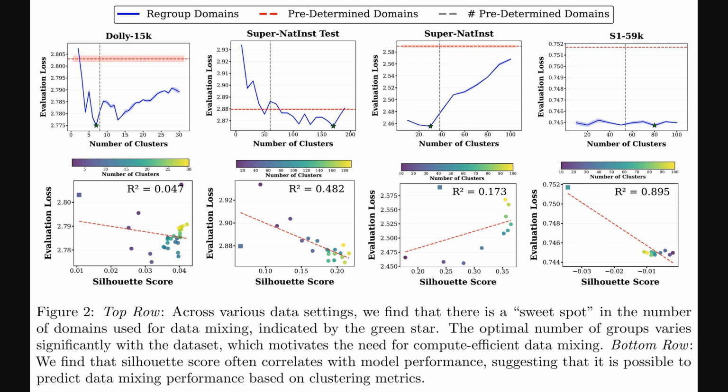The bottom row then introduces the silhouette score. This score, which measures how distinct and well-separated data clusters are, often correlates with lower loss, as indicated by the R-squared values. This correlation suggests we might predict data mixing performance based on how good the clustering is.